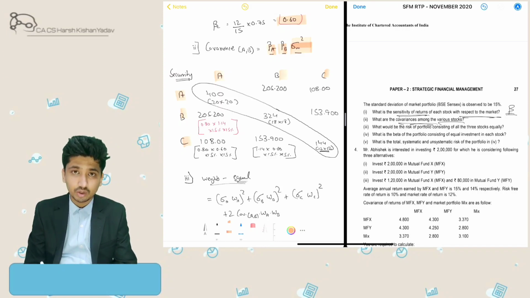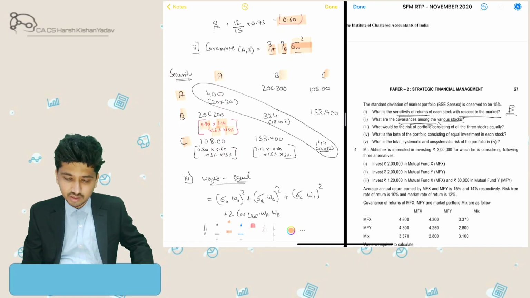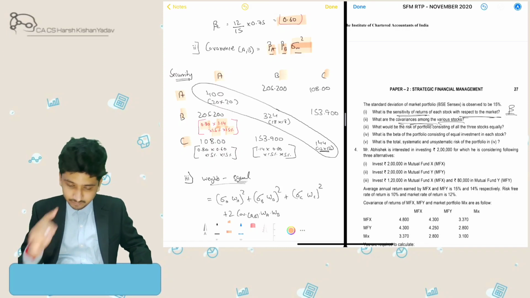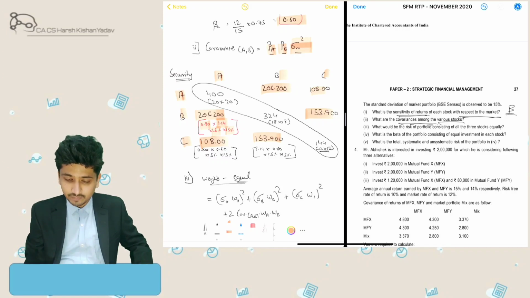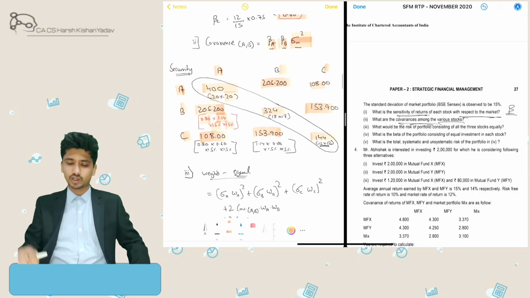First, A and B. The beta of A is 0.80, multiplied by beta of B, multiplied by the standard deviation of market squared, that is variance. Sorry, it is variance. Similarly we get the rest. And what is the covariance of A to A? That would be its variance, so 20% into 20%, it is 400, 324 and 144 respectively.